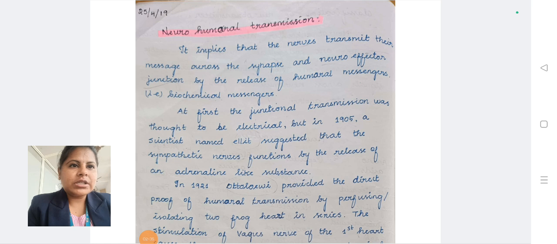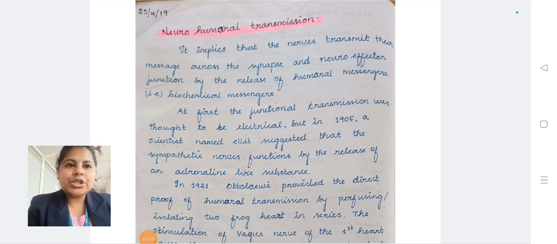At first, the junctional transmitter was thought to be electrical, but in the year 1905, a scientist named Elliott suggested that sympathetic nerves function by the release of adrenaline-like substances.